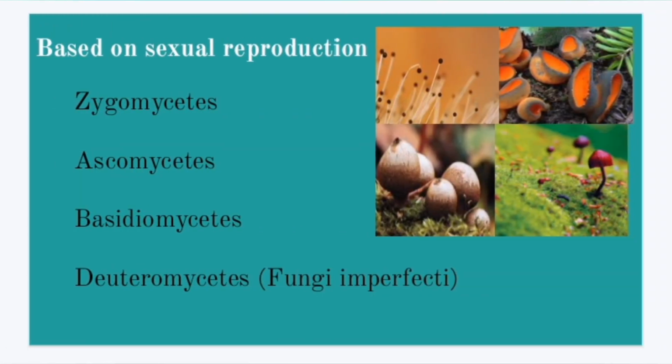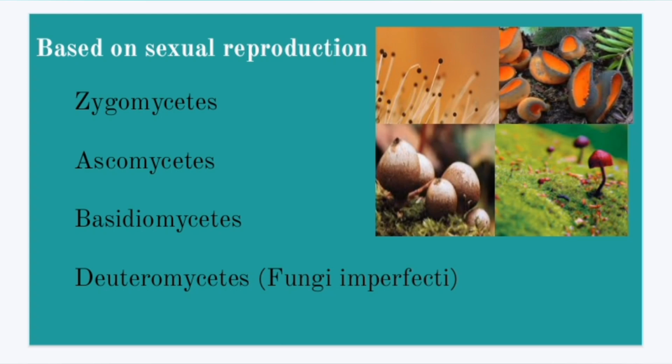Today we will be discussing part 2 of mycology, the classification of fungi. Coming to the classification, we can divide the fungi into 4 groups based on their sexual reproduction. They are Zygomycetes, Ascomycetes, Basidiomycetes and Deuteromycetes.